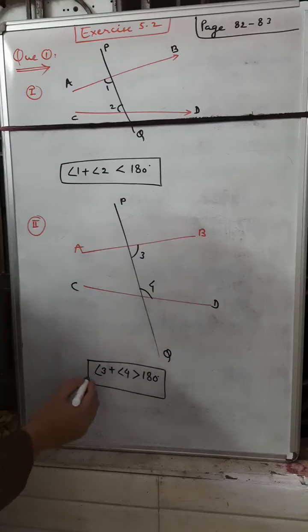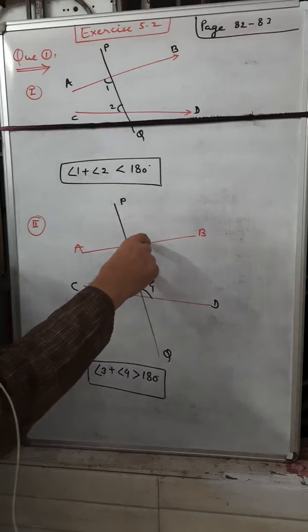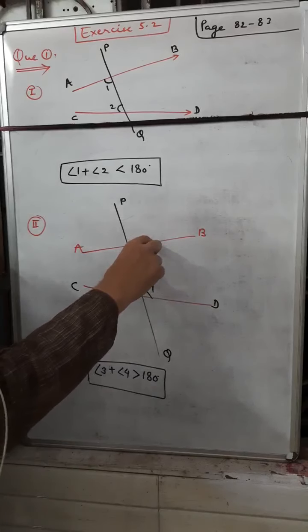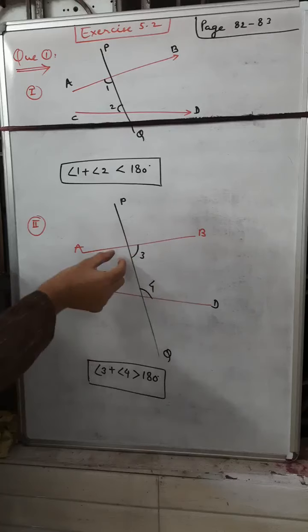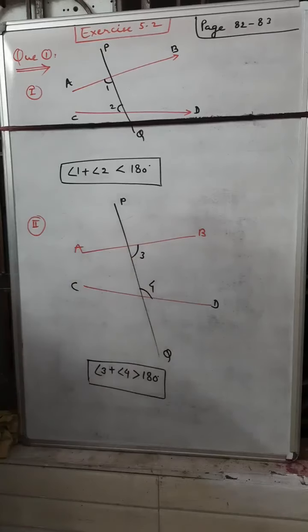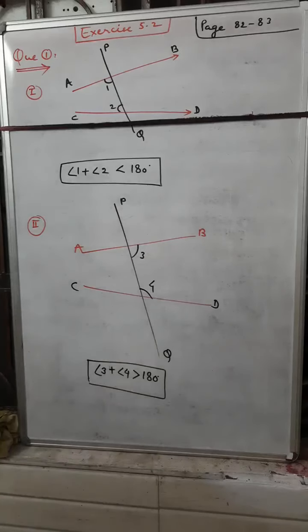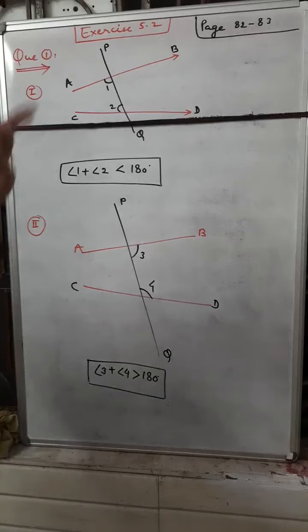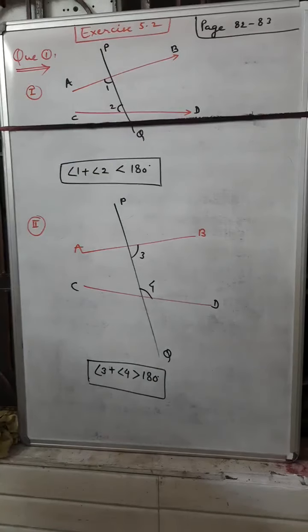You can easily understand this, because here the distance between the two adjacent lines is greater than there, or it is less than there. So the sum of the two angles may be greater than 180 degrees, or the sum of the two angles is less than 180 degrees. These are two different conditions. This is called Euclid's fifth postulate, and you can write it in your notebook using pages 82 and 83 of your textbook.